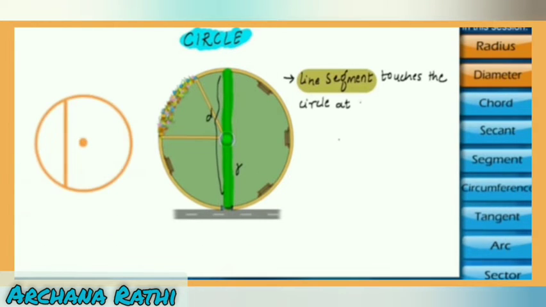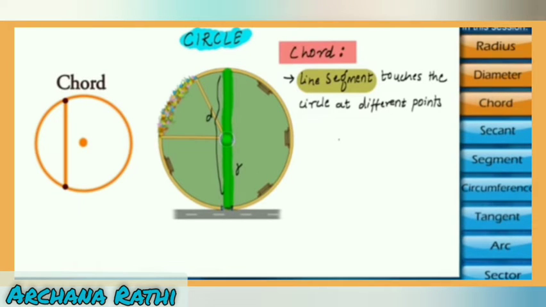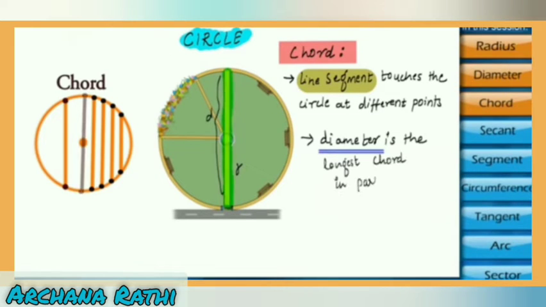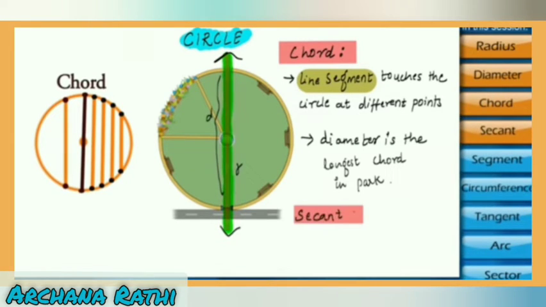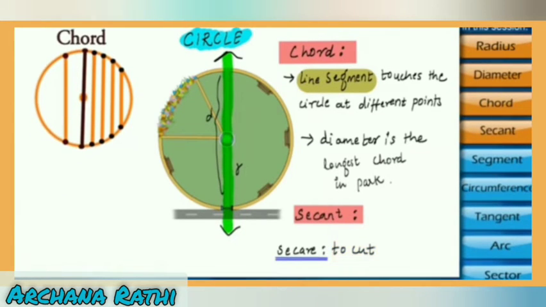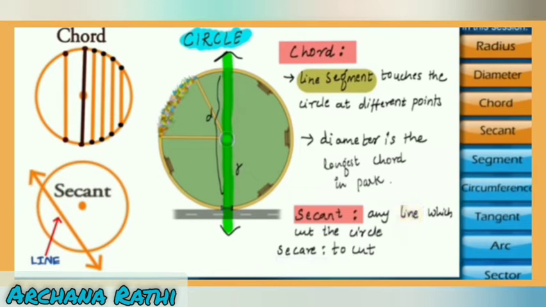Now a line segment that touches the circle at two different points is called a chord. If you observe, there are so many chords that can be drawn in the circle. Now the diameter is the longest chord. If we extend this diameter out of the circle, that is a line passing through the circle touching it at 2 points, and it is called a secant. Secant means to cut. So the definition of secant: any line which cuts the circle is called a secant.